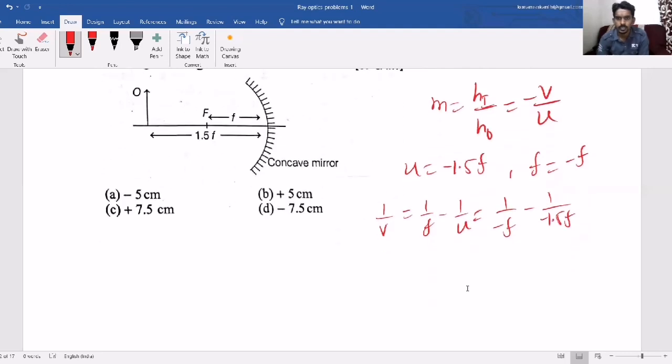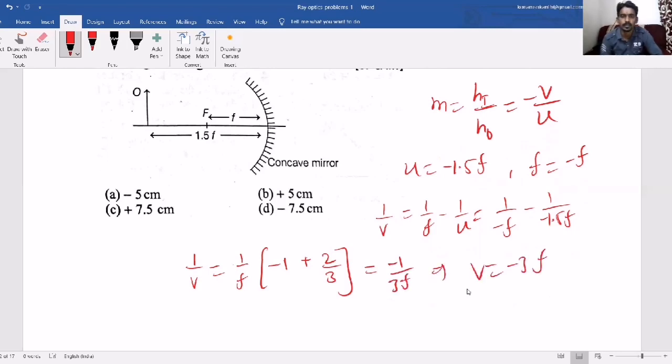Now let us calculate. So 1 by v equals, taking 1 by f common, minus 1, here minus of minus plus, 1.5 I can write as 3 by 2, so 2 by 3 it will become. So it will become minus 3 plus 2, so minus 1 by 3. So v equals minus 3f.